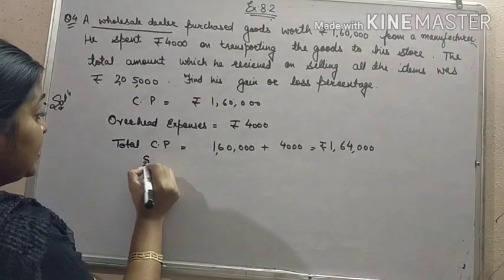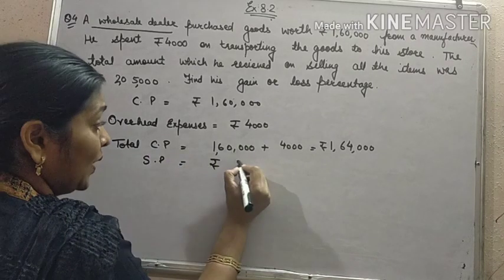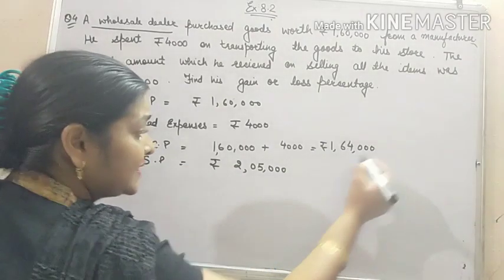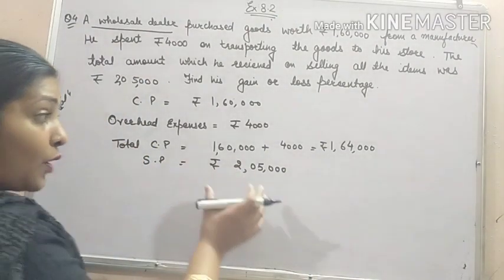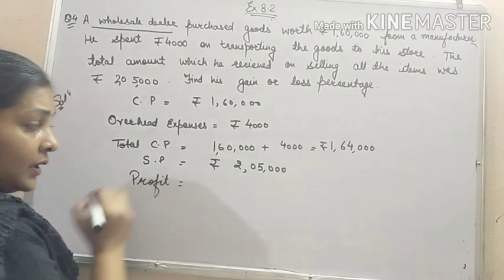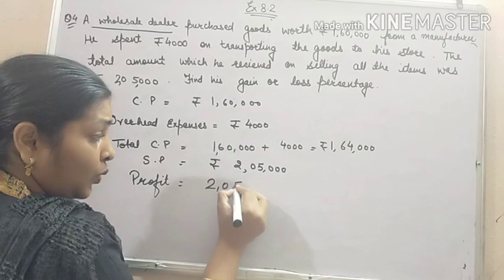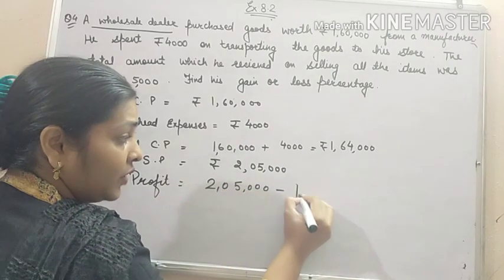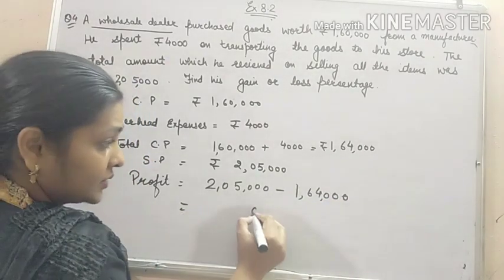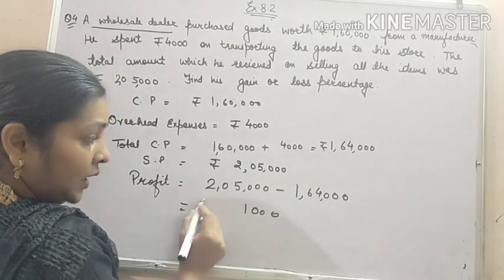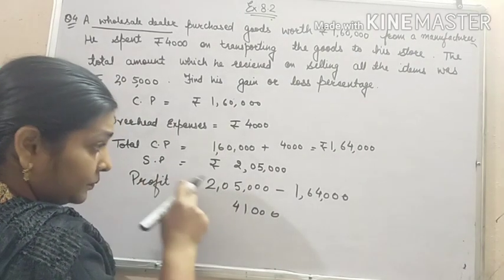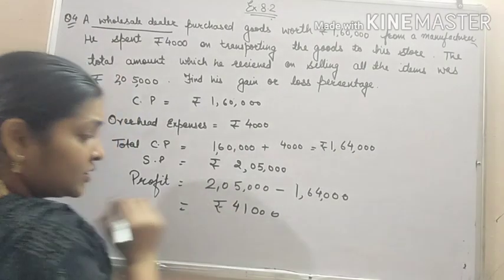Now total CP is 1,64,000 and SP is rupees 2,05,000. Now just looking at CP and SP, you can tell whether it will be profit or loss. Definitely it is a problem of profit. Find the profit. 2,05,000 minus 1,64,000. So what will be the answer? 5 minus 4, 1. 10, 6, 4 will come. 41,000. This is your profit.